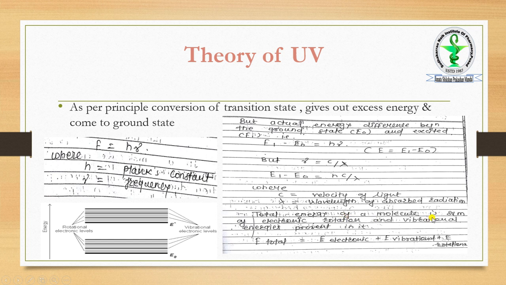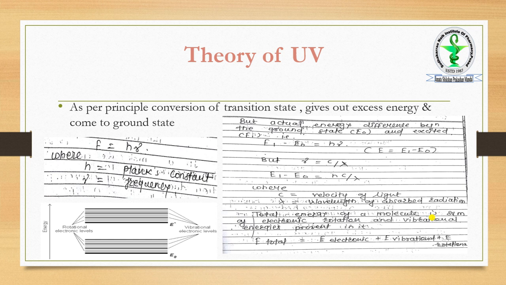Then, theory of UV spectroscopy. In the case of UV spectroscopy, as we already know, a transition takes place. Transition from what? Ground state to the excited state. When it goes to the excited state, it contains excess energy. That excess energy is given out and it comes toward the ground state.